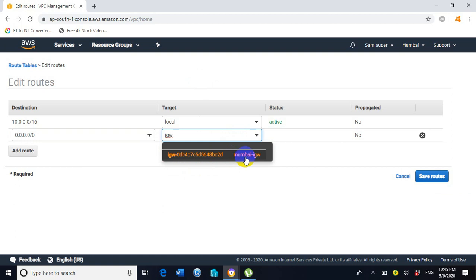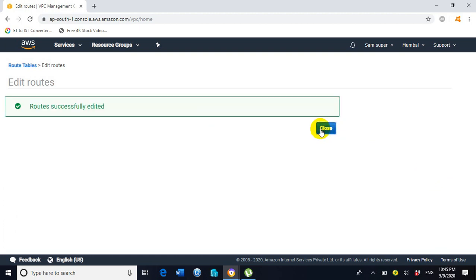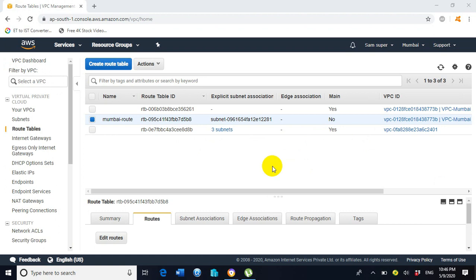Here we can see the internet gateway Mumbai-IGW that we created just now. Now click on save routes. Close it. Now we have done the part of VPC Mumbai.